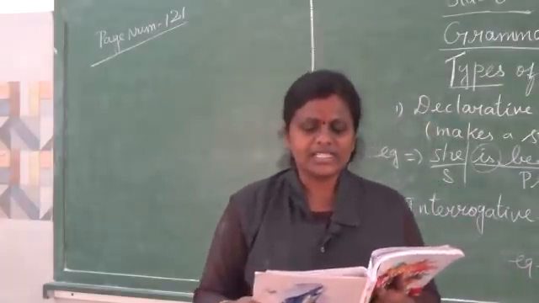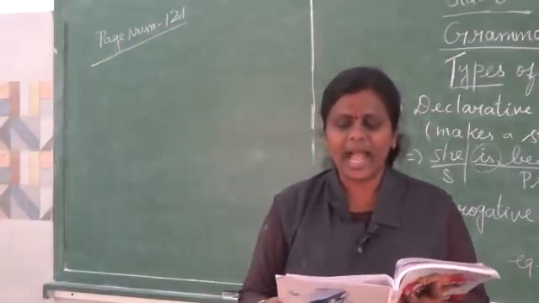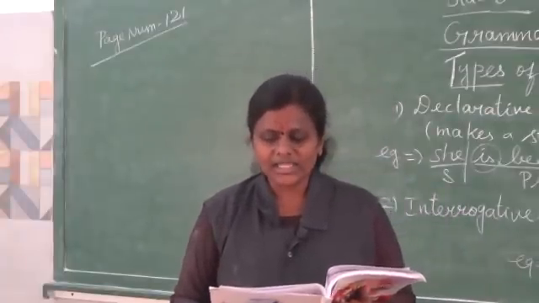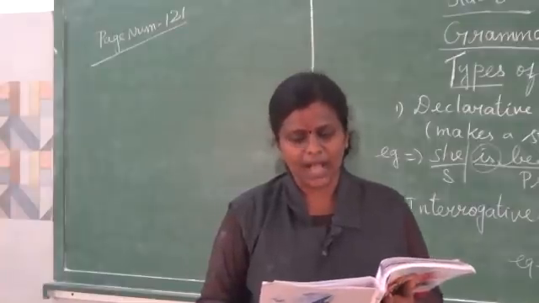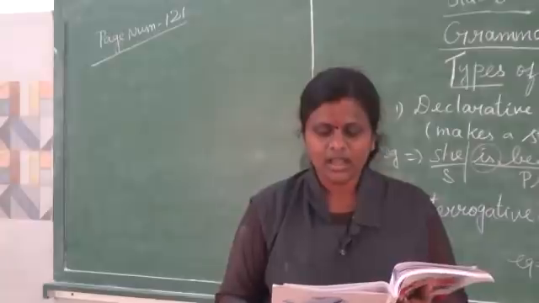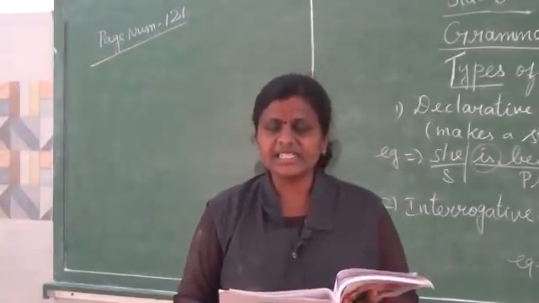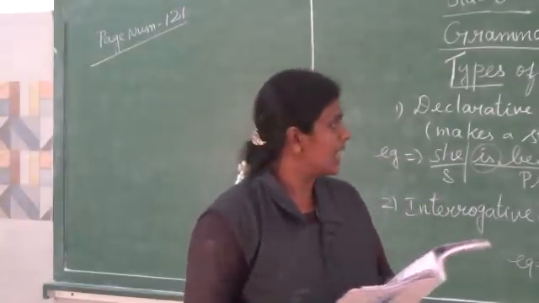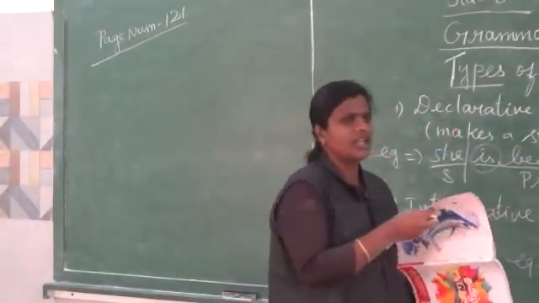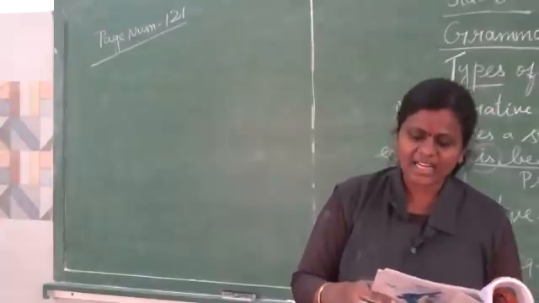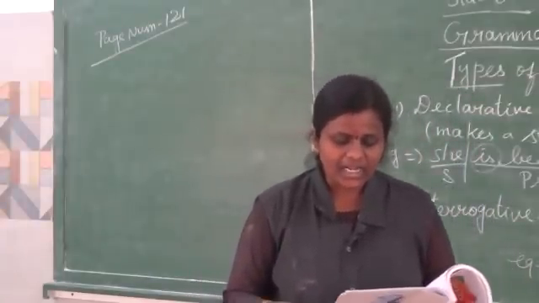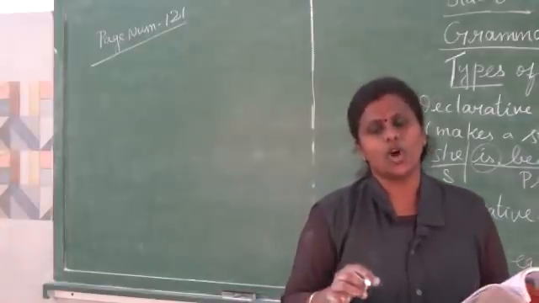Now, a sentence begins with a capital letter and ends with a full stop, a question mark or an exclamation mark. Next, a sentence can do four things. When a sentence is a statement, it gives a fact or an opinion, and we end it with a full stop.